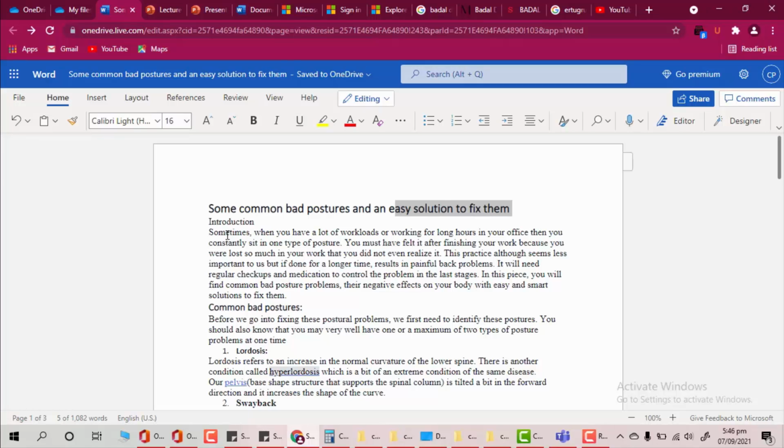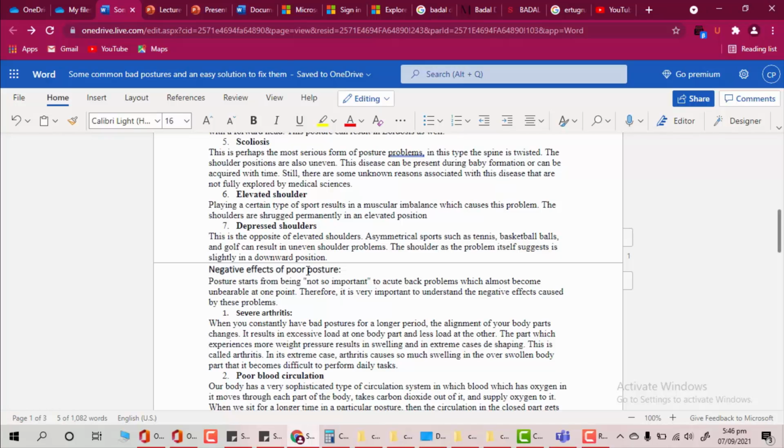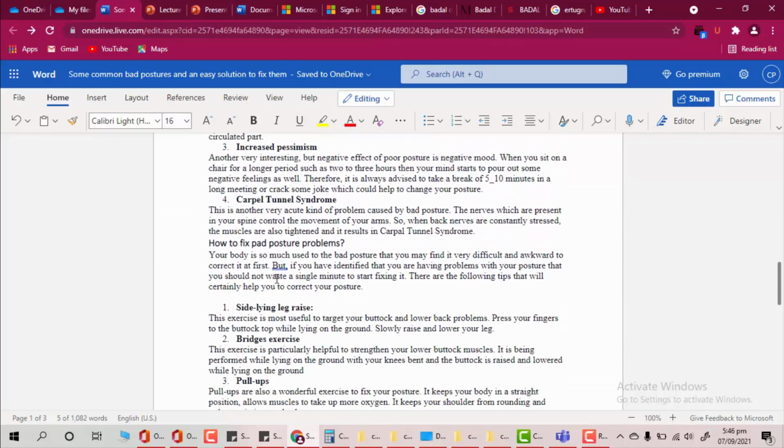After that, I took out all the necessary information. I took out the common bad postures, read about them, and shortlisted them. After that, I wrote the negative effects, gave it a look, and then I had to figure out how to fix the bad postures, right? So I gathered all the information.